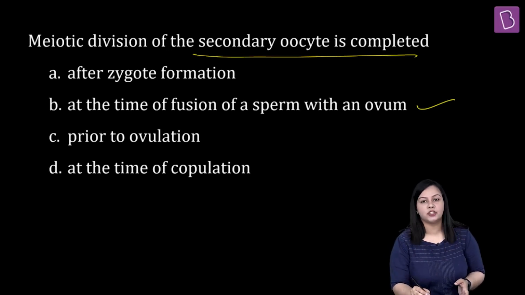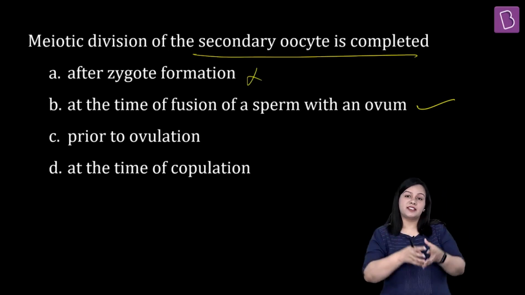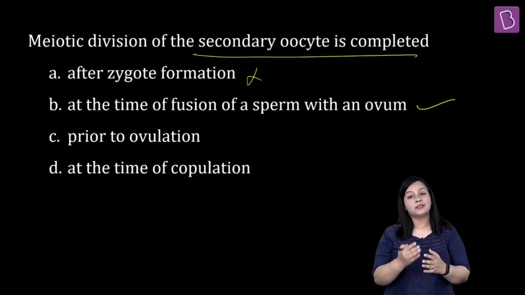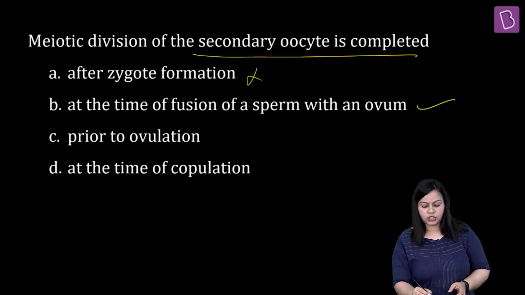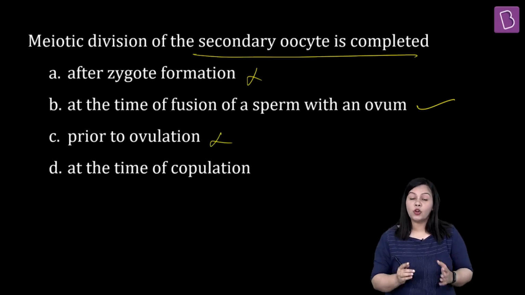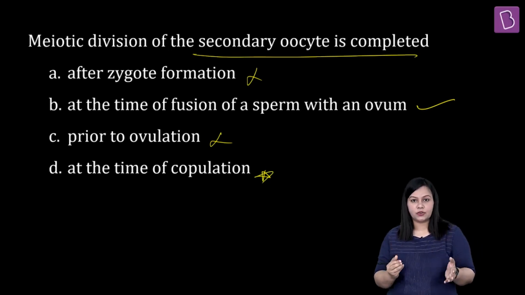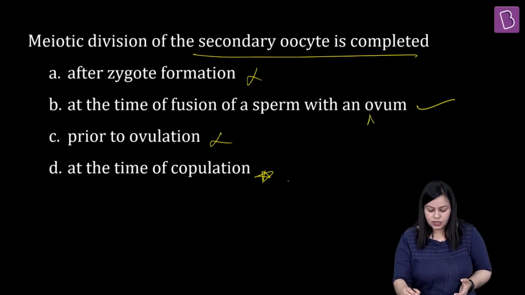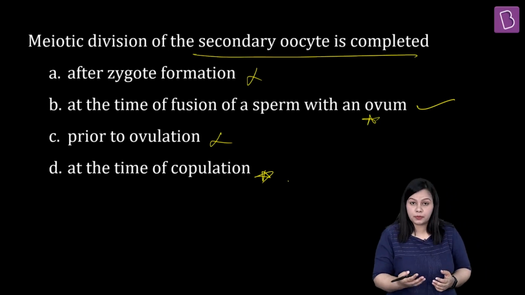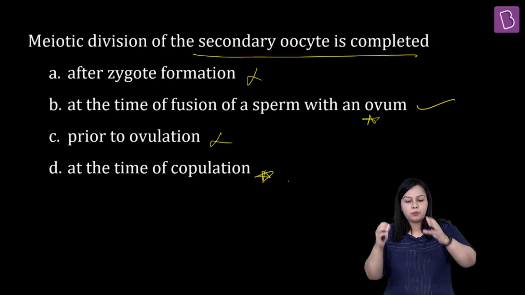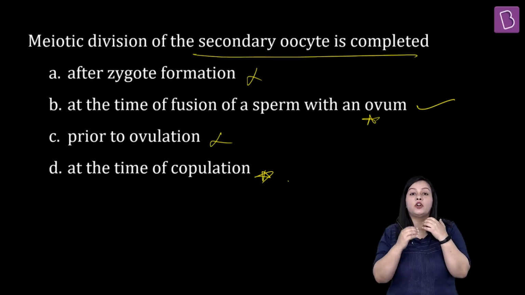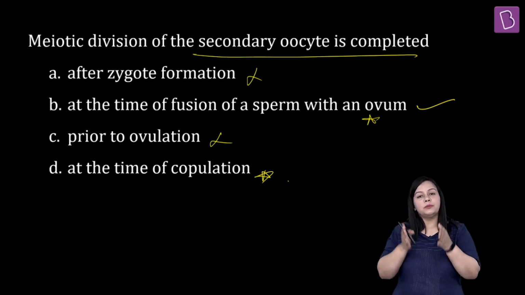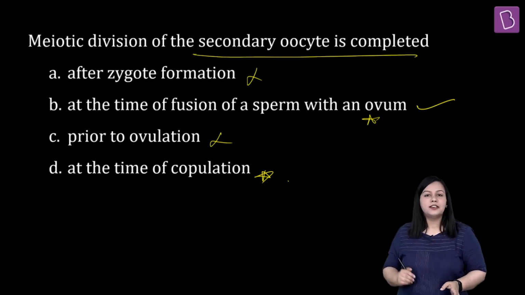Because after zygote formation, no, this is when fertilization has already happened and the zygote has been formed. So the second meiotic division of the secondary oocyte happens before this. Prior to ovulation, no. At the time of copulation, no. Now this is one confusing option that the children felt, but there is a very clear option than this one. When copulation is happening, obviously sperms are going to get released, but only when the sperm attaches to the ovum does fertilization happen. That start is what is going to lead to the completion of meiosis in the secondary oocyte.